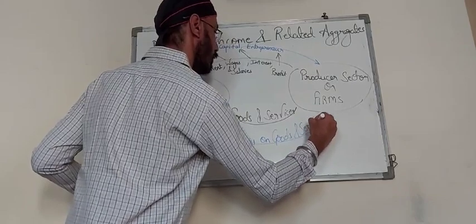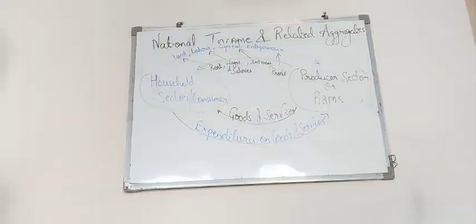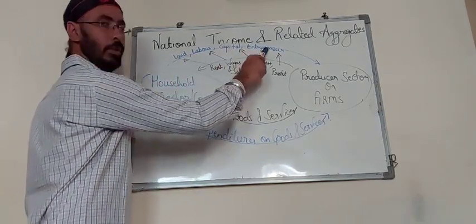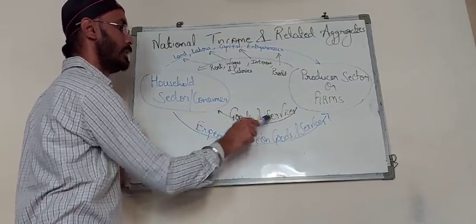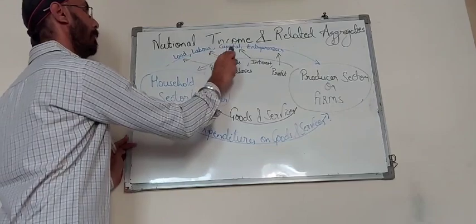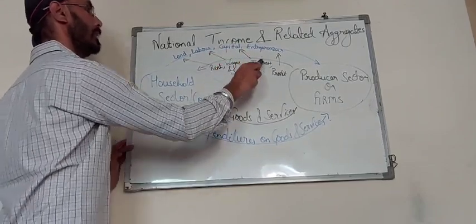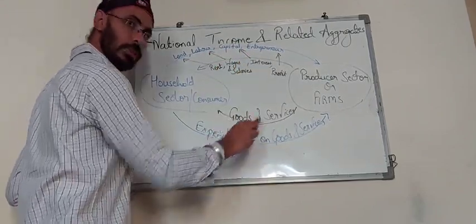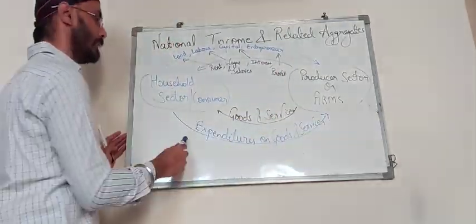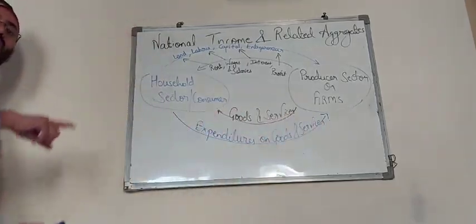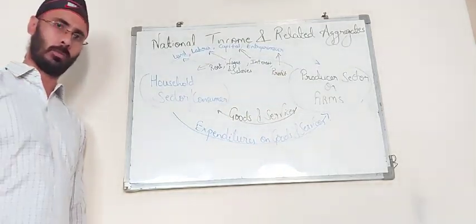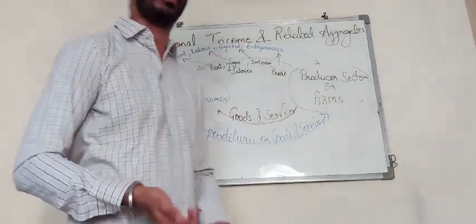So this is how the circular flow of income keeps on going. When we give them land, labor, capital, entrepreneur, we in return get goods and services produced by them. For providing land, labor, capital, entrepreneurship, we get rent, wages, salaries, interest and profit, and for goods and services we make payment to them and make expenditure on goods and services. So this is how the income keeps on circulating between the two sectors of the economy without any interruption.